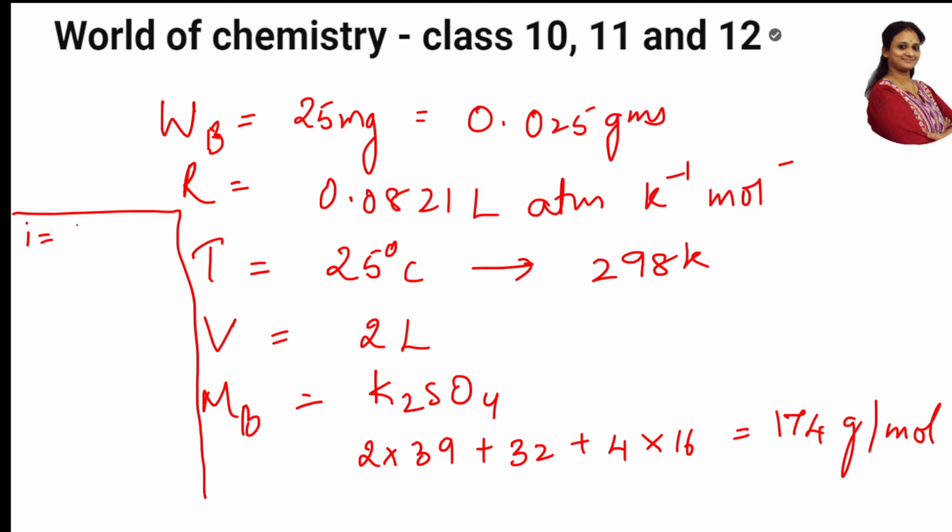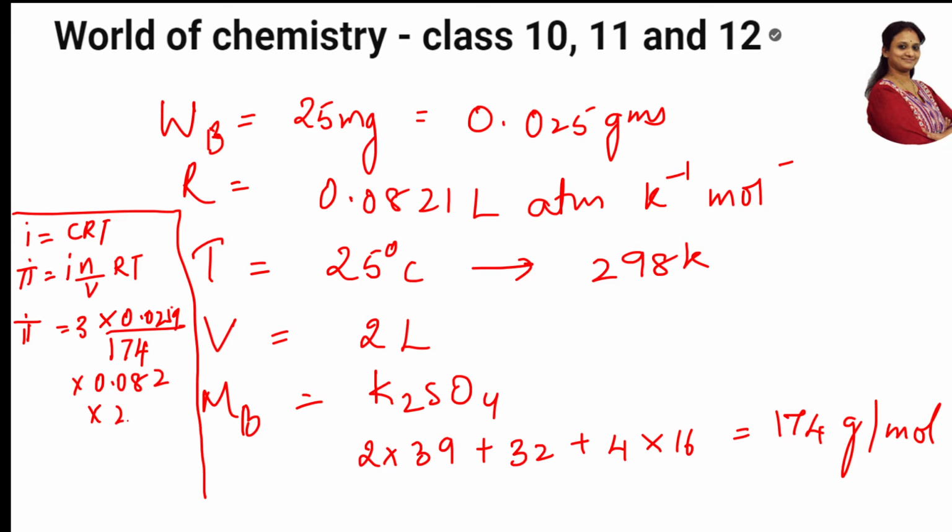So pi is equal to CRT, that is, pi is equal to i n by V RT. Am I right, students? Formula. Now apply all the values. The i value is 3. Number of moles is weight by molecular weight. When I put it all together and did the sum, you also cross check once: 0.025 divided by 174, into R, that is 0.082, into 298 Kelvin.